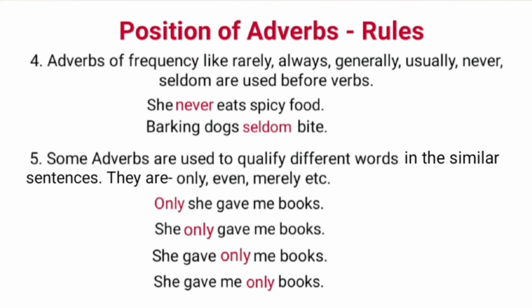Number 2, she only gave me books. Here, only is qualifying gave. It means she didn't say anything else. Number 3, she gave only me books. Here, only is qualifying me. It means it is only me to whom she gave books. In the last sentence, she gave me only books. Only is qualifying books. It means she didn't give me anything else.